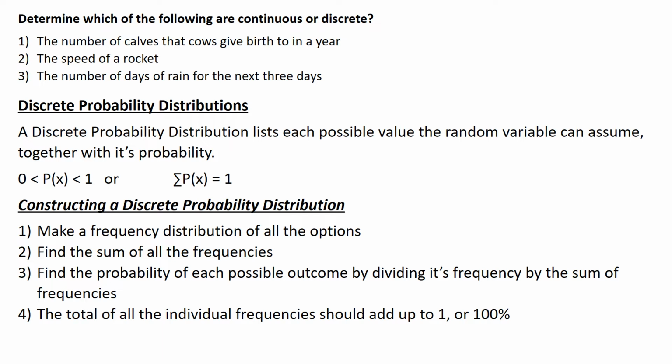The number of days of rain for the next 3 days. Well, when we're talking about rain, either it rains or it doesn't rain. So in this case, we're looking at did it rain 1 day, whether it's for 10 minutes or all day, or did it rain 2 days or 3 days. So that is discrete.